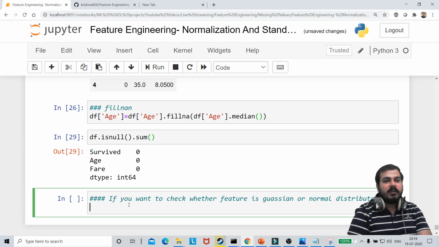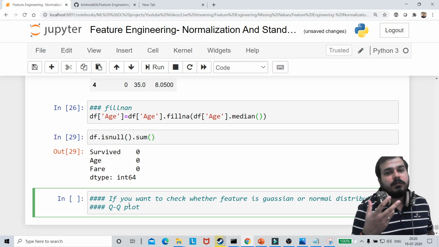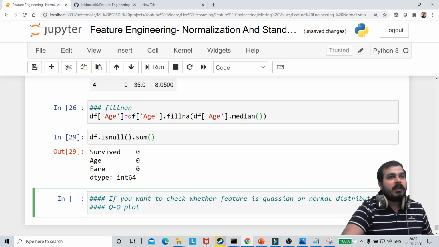Someone can say we use something called a QQ plot. This is a pretty famous plot which helps us check whether data is Gaussian or normally distributed.